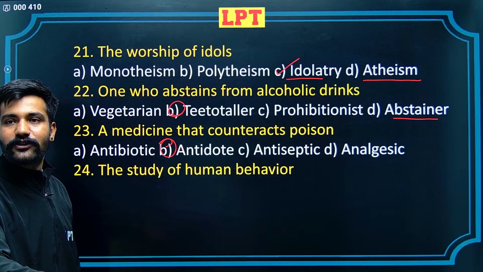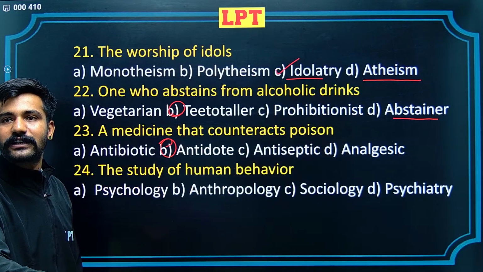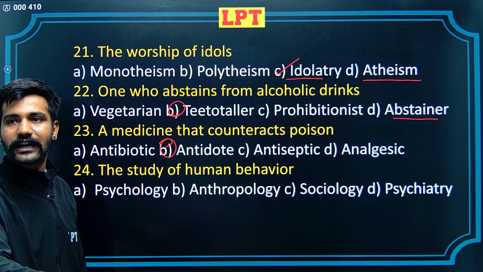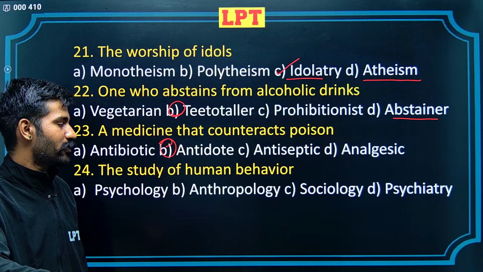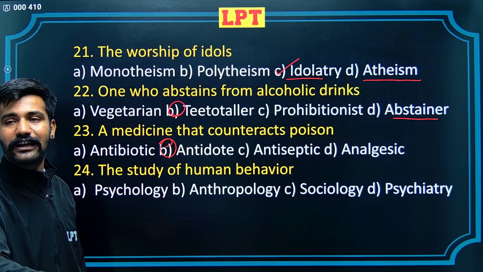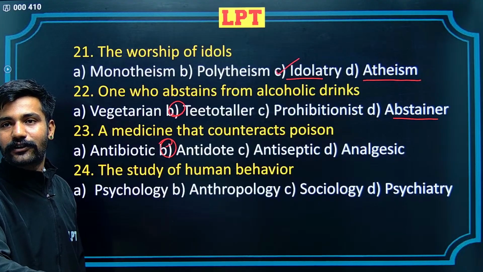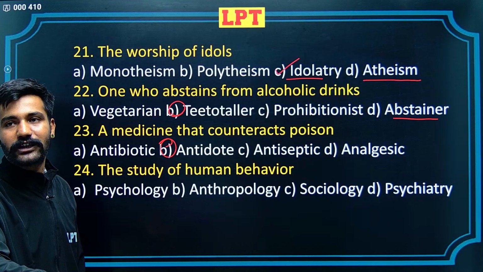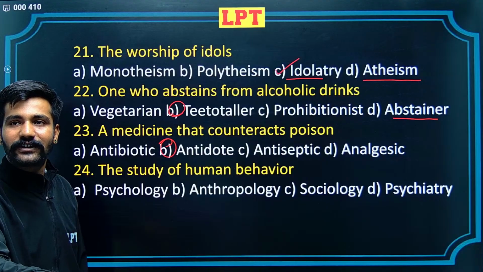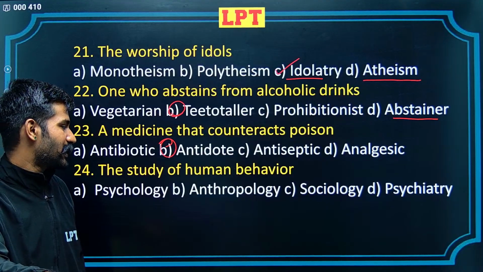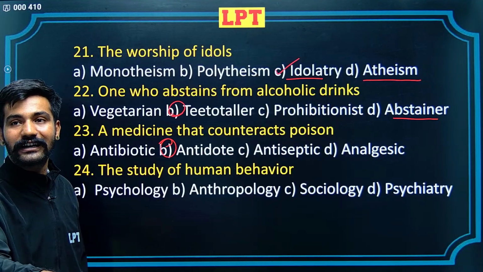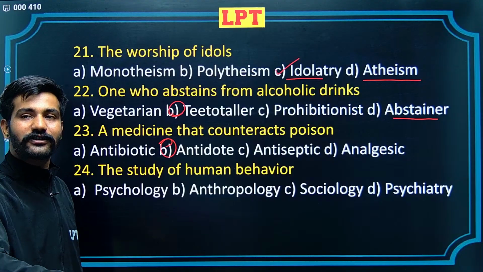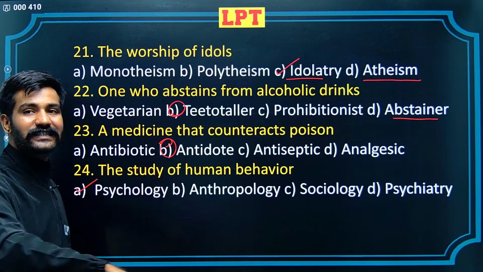24th, the study of human behavior: psychology, anthropology, sociology and psychiatry. Psychiatry would deal with ills pertaining to psychology. Mental diseases or mental ills would be cured with the help of psychiatry. Sociology would refer to society. Anthropology would refer to mankind, the study of mankind. Psychology is the correct alternative. Yes, it is, Tamanna.